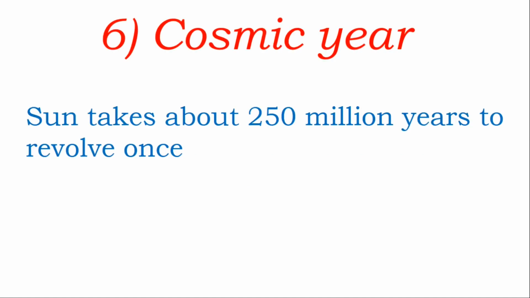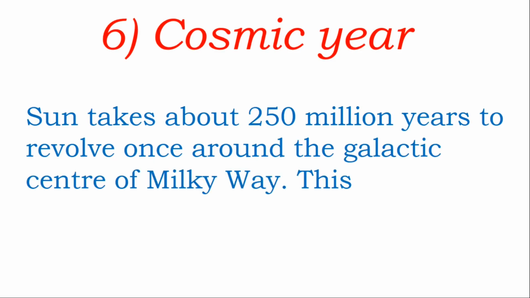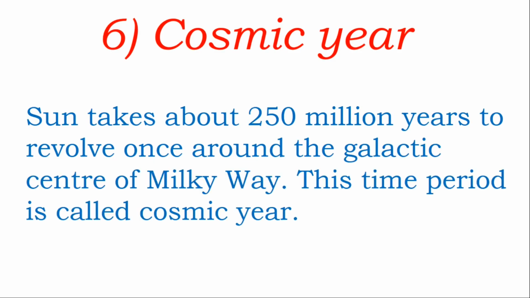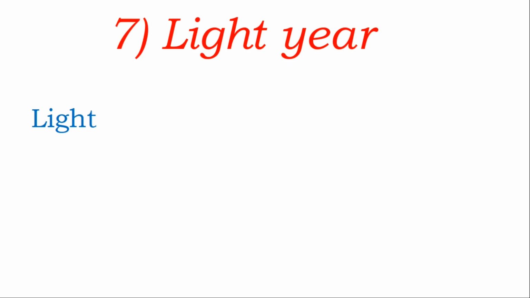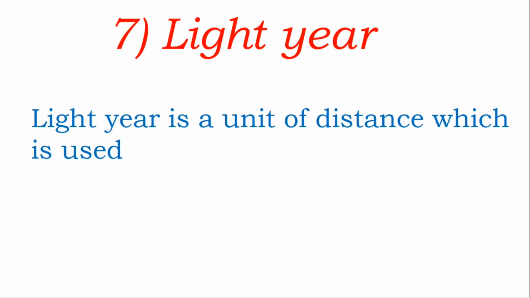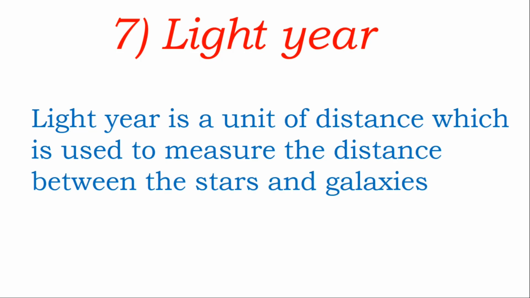Next, cosmic year. The Sun takes about 250 million years to revolve once around the galactic center of Milky Way. This time period is called cosmic year. Next, light year. What is it? Light year is a unit of distance which is used to measure the distance between the stars and galaxies. Looking at the term light year, it seems to be a unit of time, but this is not a unit of time. Very long distances, I mean the distance between stars and galaxies, cannot be measured in kilometers, and that's why this unit, light year, is made.